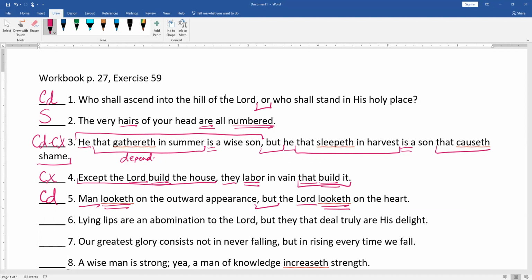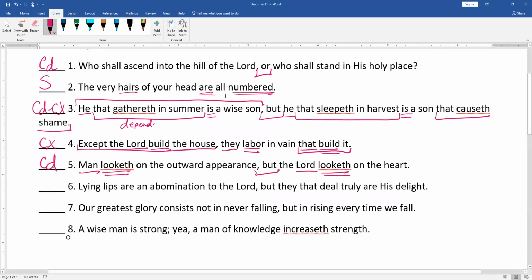Number 6, lying lips are an abomination to the Lord, but they that deal truly are his delight. It's compound, so lips are, they are. Do we see any dependent clauses in this? That deal truly is an adjective clause describing they.